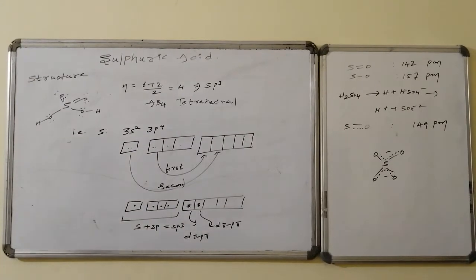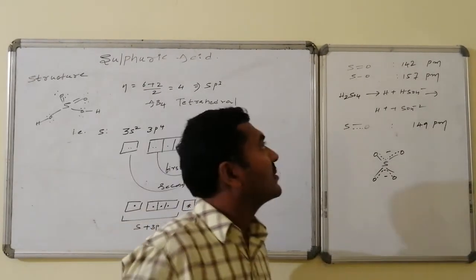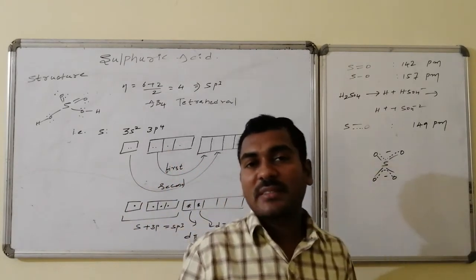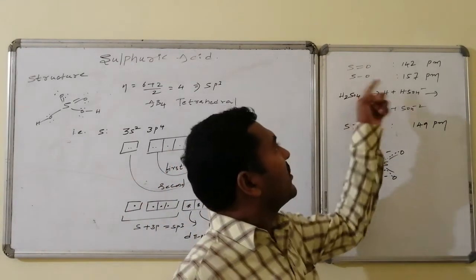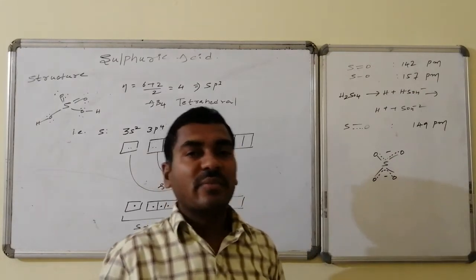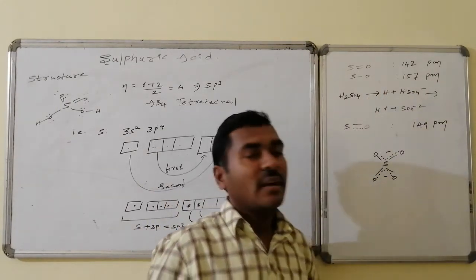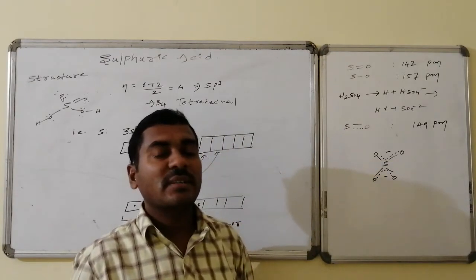Regarding the bond lengths present in sulfuric acid, some are double bonds and some are single bonds between sulfur and oxygen. The S double bond O bond length is smaller, 142 picometers, and the S single bond O bond length is higher, 157 picometers.